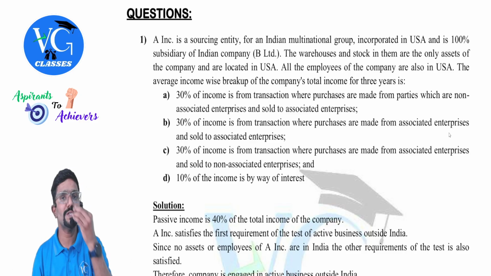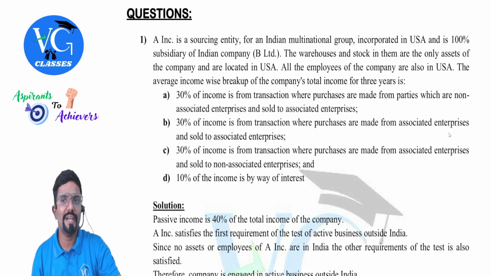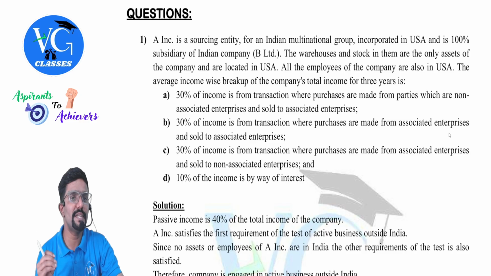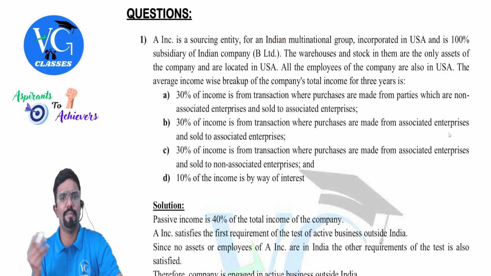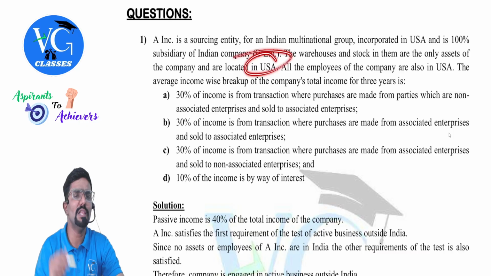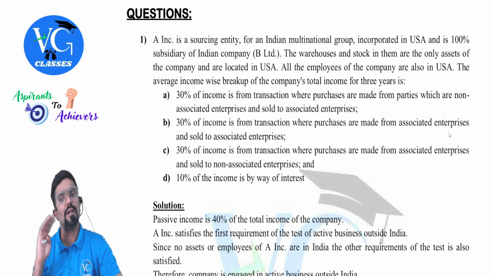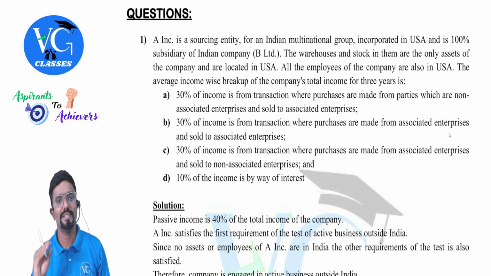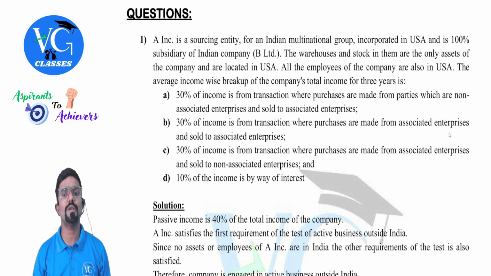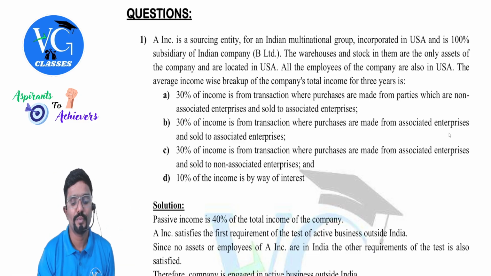A Incorporation is a sourcing entity for an Indian multinational group, incorporated in USA and is a 100% subsidiary of an Indian company, that is B Limited. Okay, B Limited is a holding company, A Incorporation is a subsidiary. The warehouses and stock in them are the only assets of the company and are located in USA. All the assets are in USA. Good. All the employees of the company are also in USA. One more condition satisfied. The average income-wise breakup of the company's total income for the last 3 years, that is current year plus 2 years, is as follows.